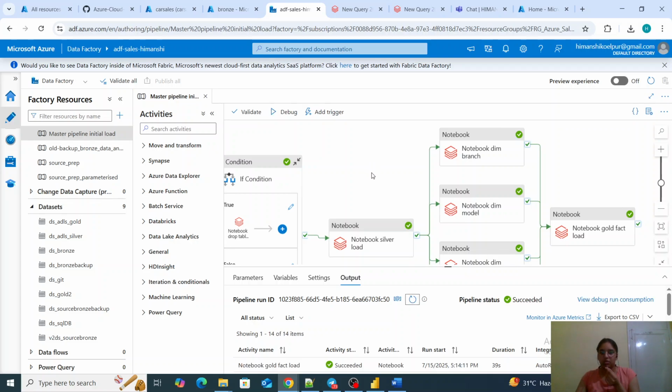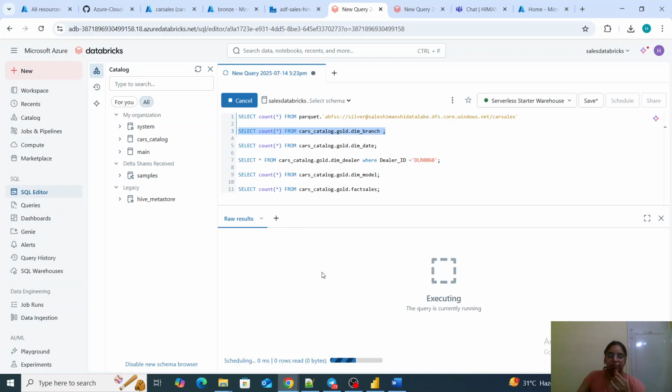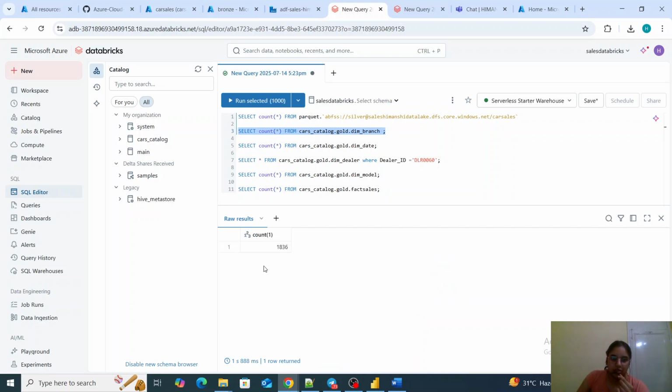Yeah, so dimension tables are created. So if I show you any one, this is the count of the dimension table I am getting. Count of the dimension table is 1836, and if I could show you the data in here, 1836, because it will not always match the exact number 1849, because it was having only the branch data. So accordingly, it will have the distinct branch IDs and branch names, so it might vary.